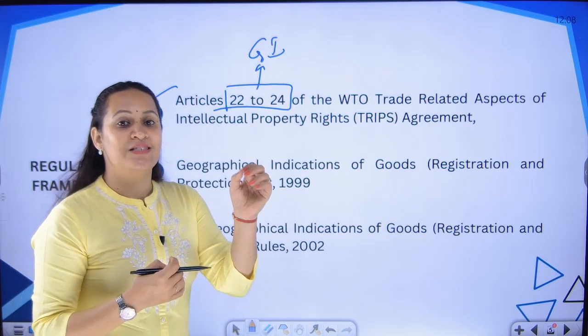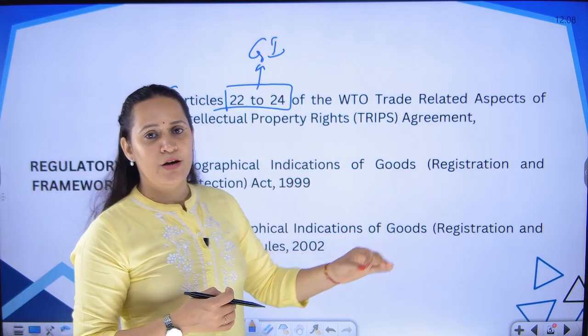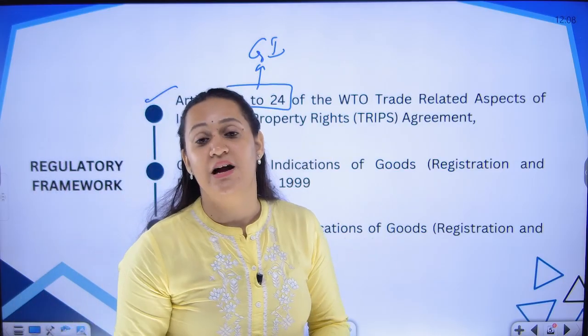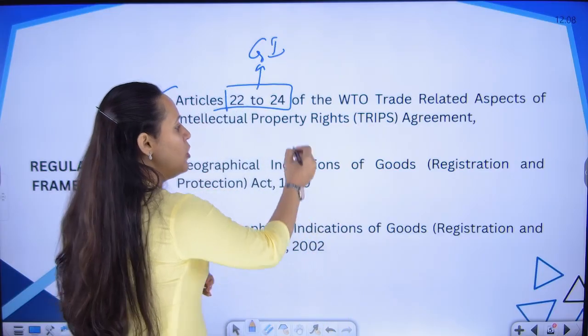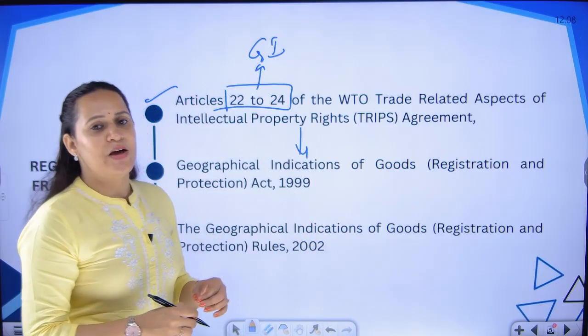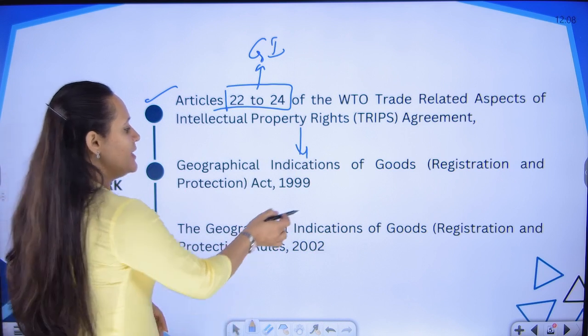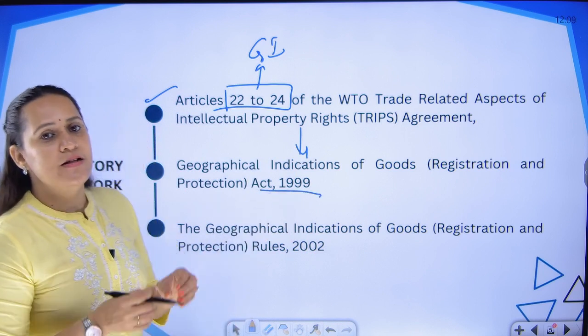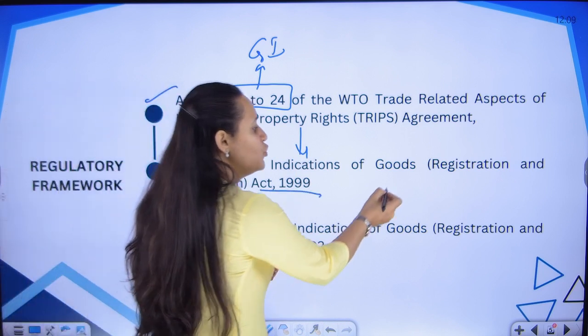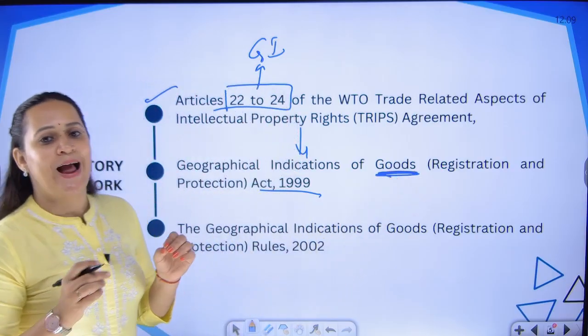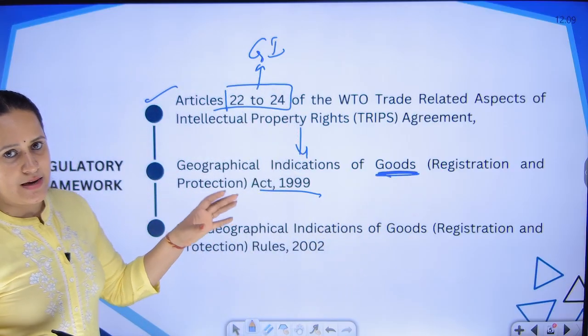Because India became a signatory to the TRIPS agreement, we also, by virtue of that commitment, have to have a law at the national level, where we have passed the GI Act of 1999, that is called the Geographical Indications of Goods (Registration and Protection) Act of 1999.